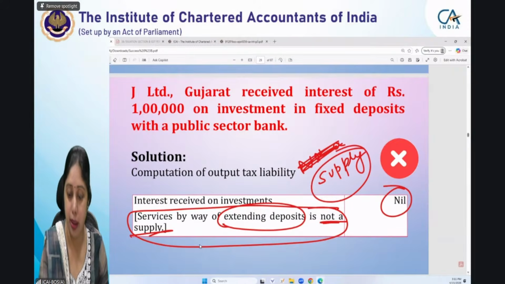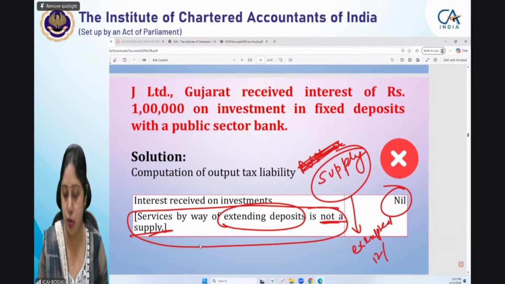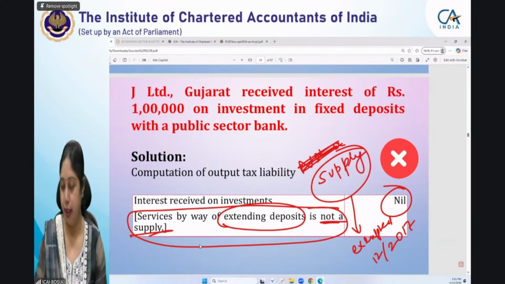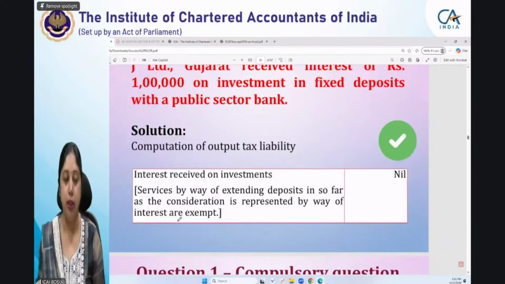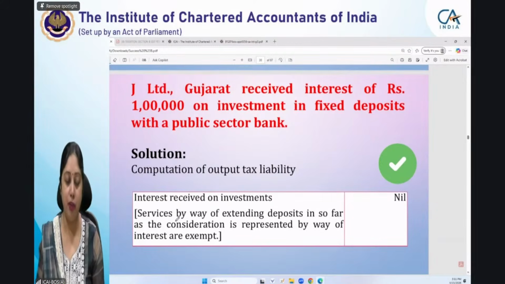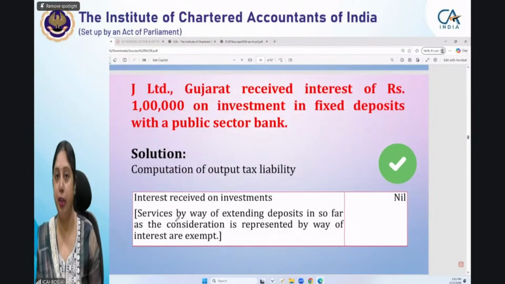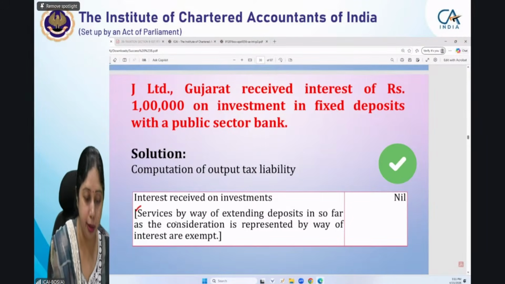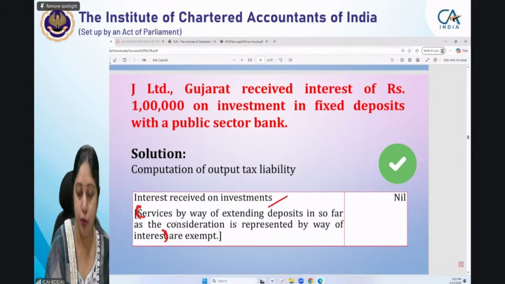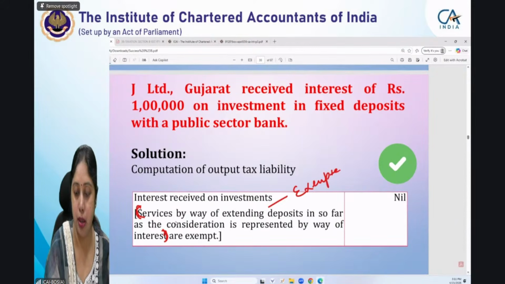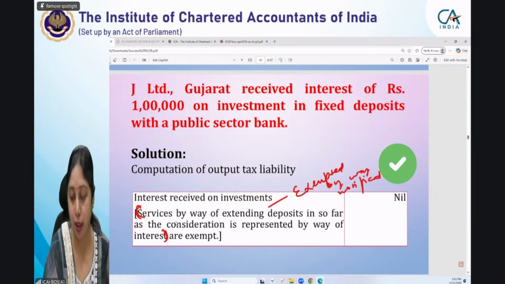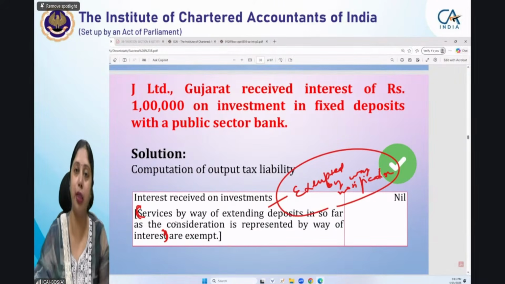It is a supply, but it is exempted by way of Notification 12 of 2017. And what was the entry by which it is exempt? This is services by way of extending deposits so far as the consideration is represented by way of interest. Even if you are not able to memorize this whole entry, if you write that it is exempted by way of notification, because here no other point is being attracted, simply writing this will also be fine.